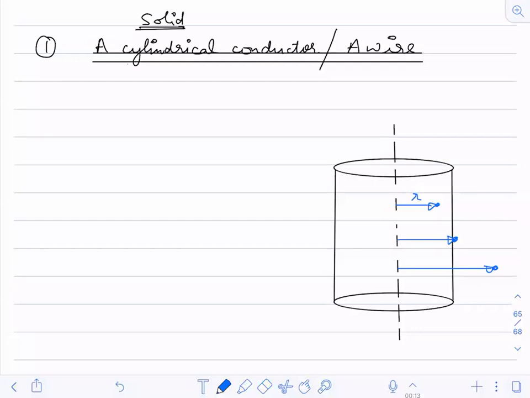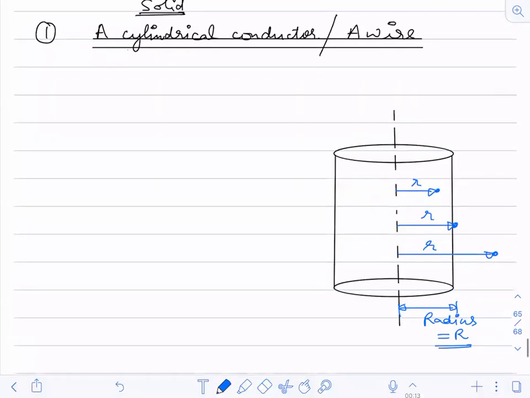I'm considering 3 points, P, Q, R, not X, Y, Z, or A, B, C. A, B, C are the 3 points. Lowercase r is the distance, and the radius is equal to capital R. This kind of derivation you have already done in electrostatics. So we will do it now here.